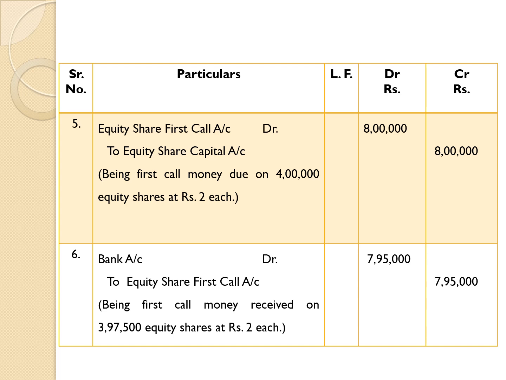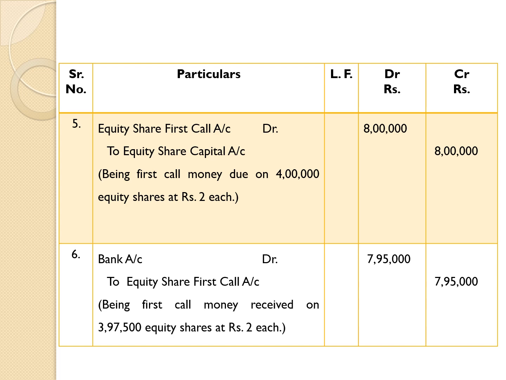Equity share first call account debit 8 lakh to equity share capital account 8 lakh being first call money due on 4 lakh equity shares at rupees 2 each.